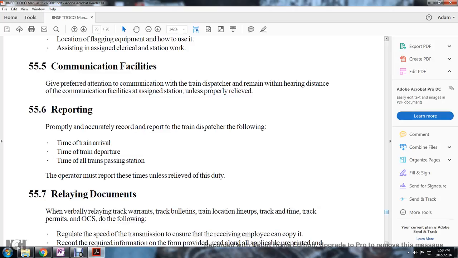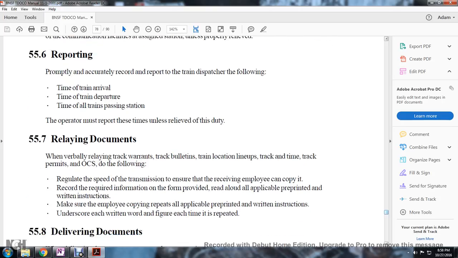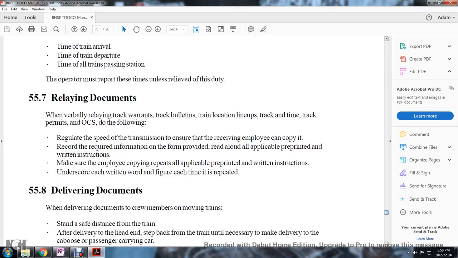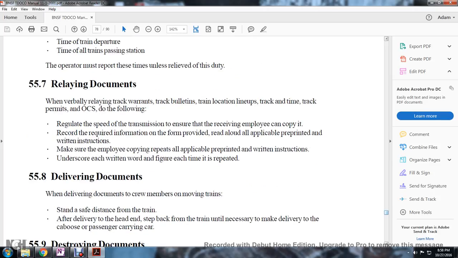Reporting. Properly and accurately report to the train dispatcher the following: time of train arrival, time of train departure, and time of all trains passing the station. The operator must report these times unless they are relieved of this duty.